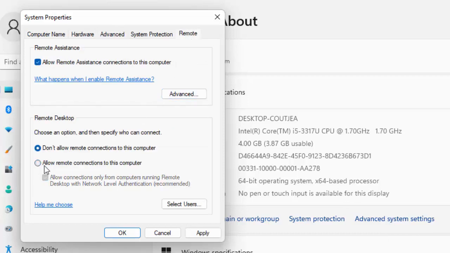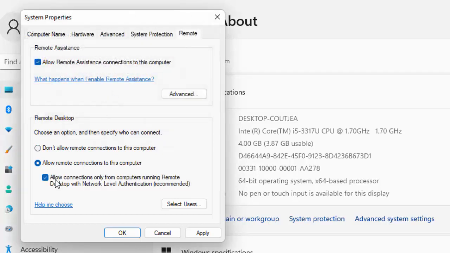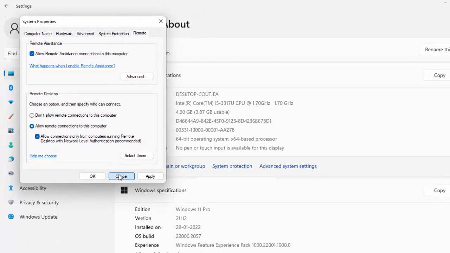And now here, guys, you can see allow remote connection to this computer. Enable this option. You select this option and select the OK, and check this allow connections only from computers running remote desktop with network level authentication. You check this option. After that, click on apply and click on OK.